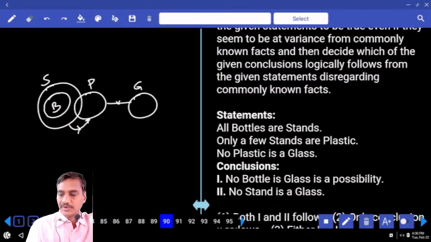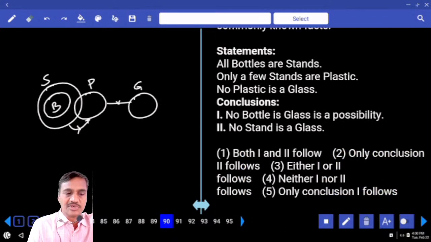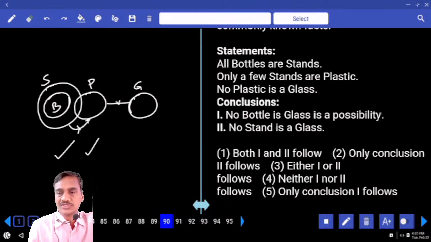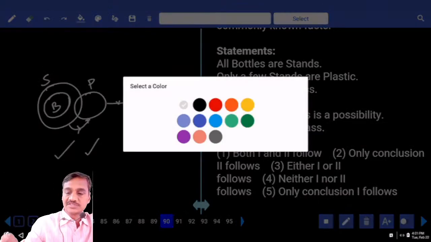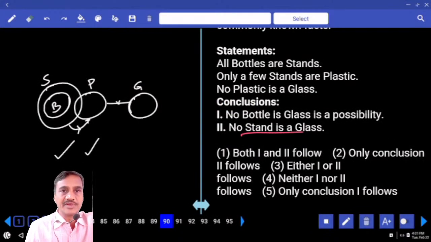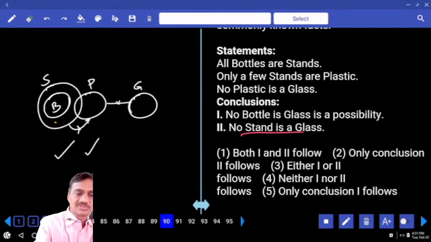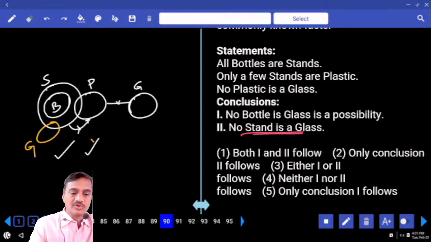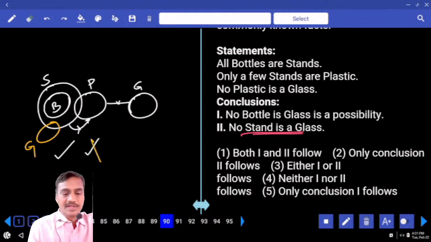Then the first one, no bottle is glass, is a possibility. Now bottle is here, glass is here. Is it possible or not? Yes. Second, no stand is glass. As of now, no stand is glass is true. Now to make this one false, since it is a negative, definite conclusion, we need to prove some of the stands are glass. Is it possible? Yes. And some stands are glass is true, so no stand is glass will become false. Hence, what is your answer? Only 1 follows. And only 1 is given in choice 5, question number 90.